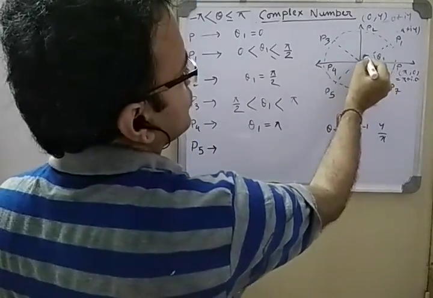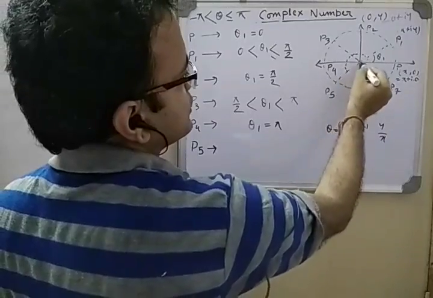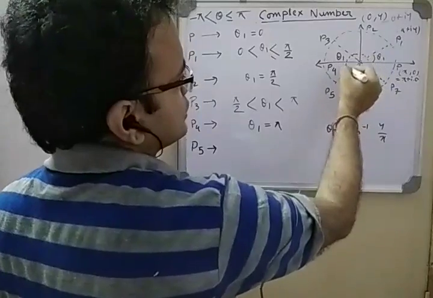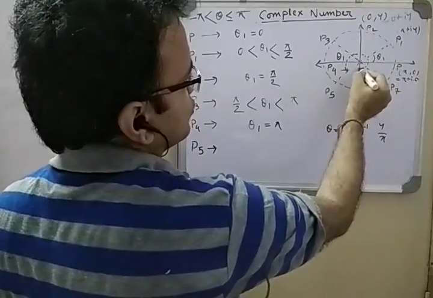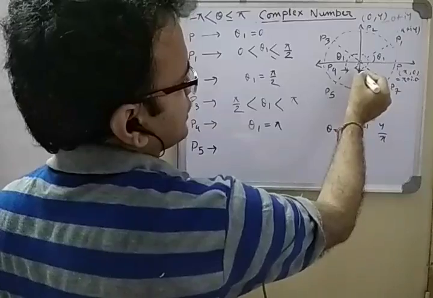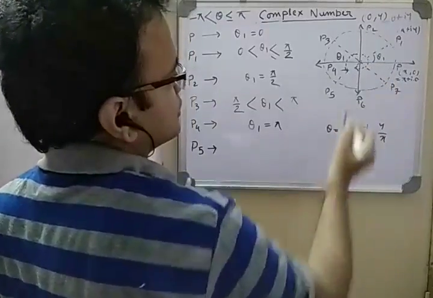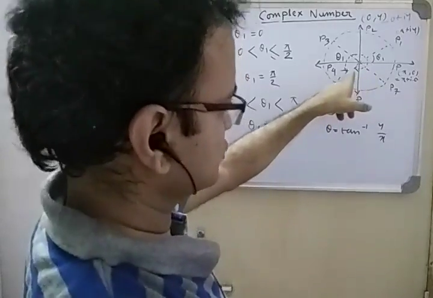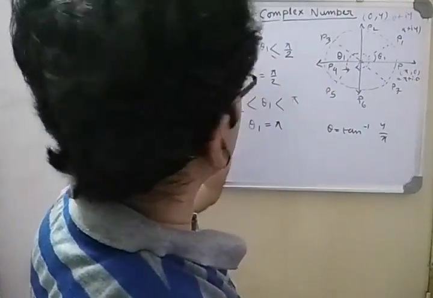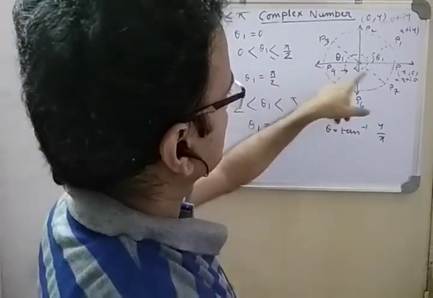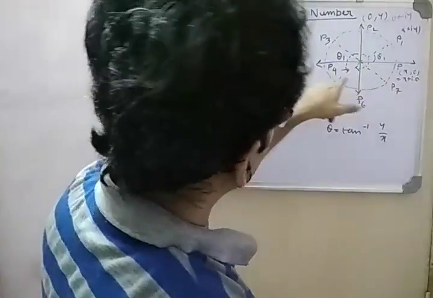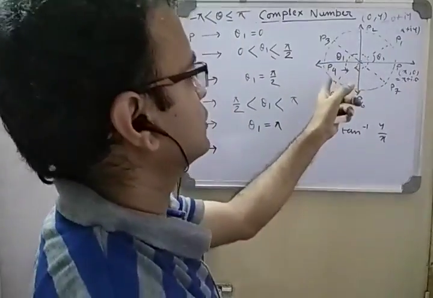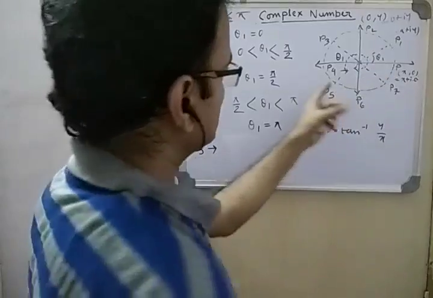If this line has an angle theta 1 in the anti-clockwise direction like this, in the clockwise direction we can have this angle. Theta 1 can be in this way also. So here theta 1 will be represented in this way only, because this is in this range, 0 to pi and again 0 to minus pi. In that way we have to consider. We cannot cross pi.